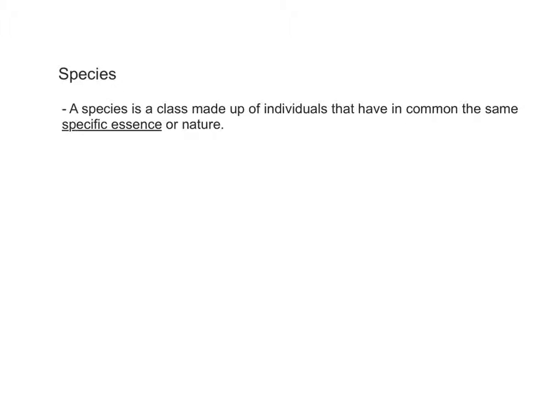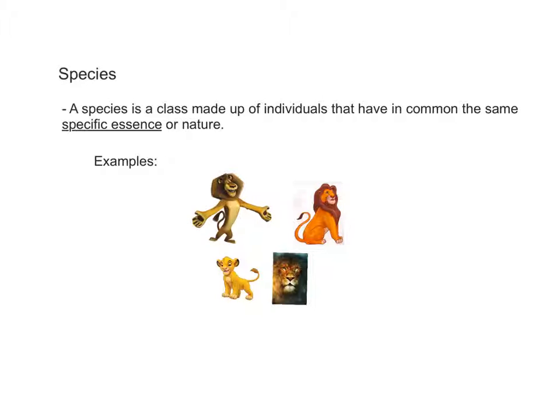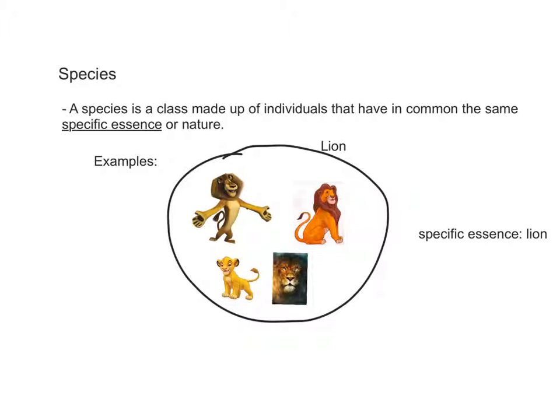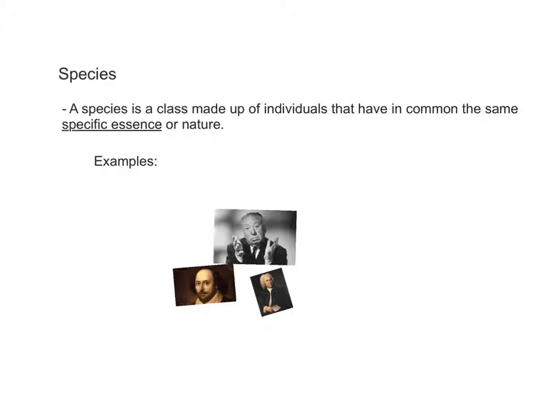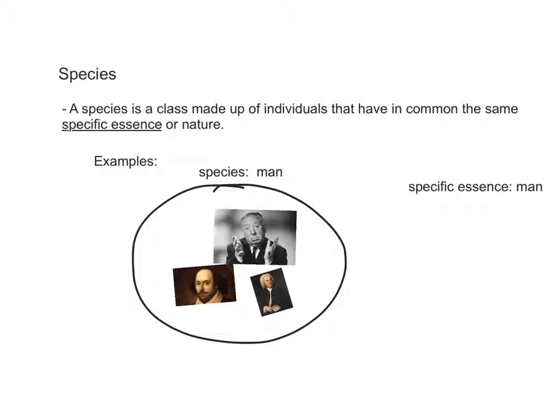Species. A species is a class made up of individuals that have in common the same specific essence or nature. For example, Simba, Mufasa, Alex, and Aslan have the same specific essence. They are lions. So they belong to the same class called lion. Another example, Shakespeare, Hitchcock, and Bach have the same specific essence. They are men or human beings. So they belong to the same class called men.